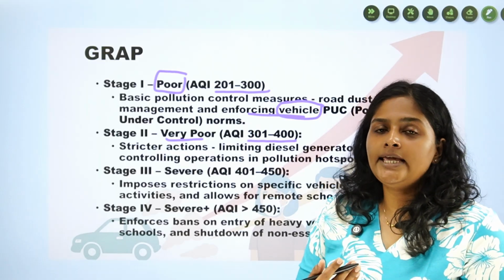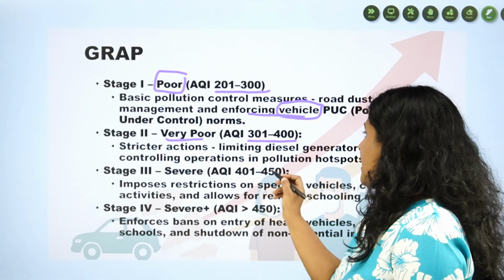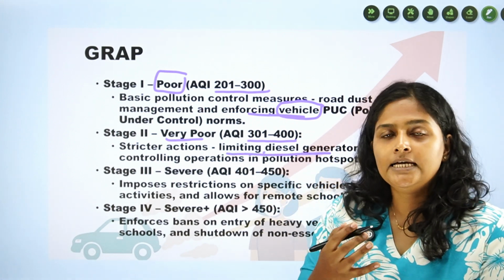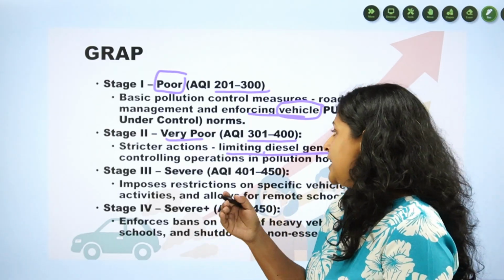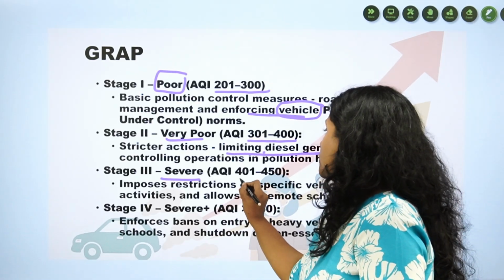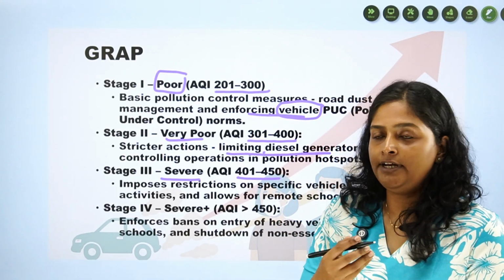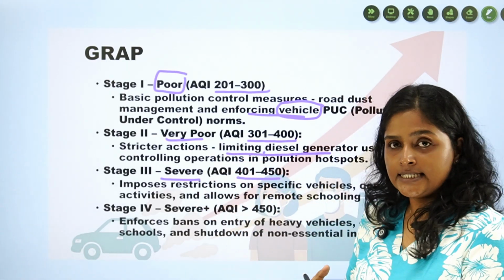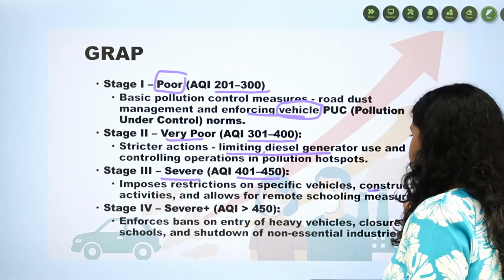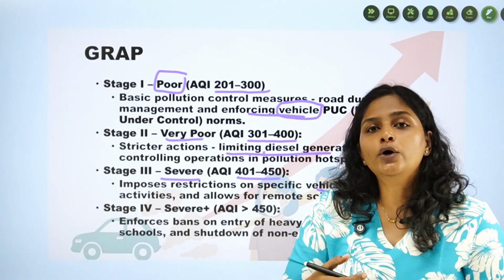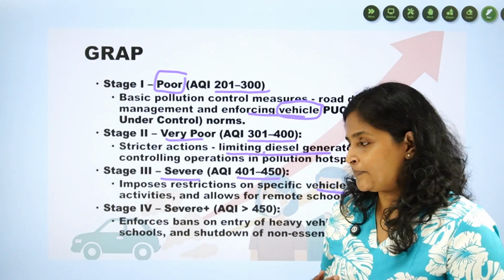If the air quality is very poor, between 300 and 400, that will be stage 2. Then what CAQM does is ban or limit the use of diesel generators to control pollution. In stage 3, when the case gets severe, or the pollution is from 400 to 450, they limit many activities such as construction activities, vehicles, etc. And they'll also order schools to be held remotely.